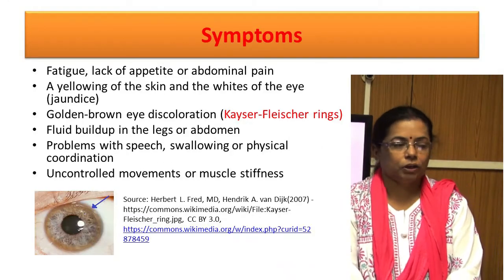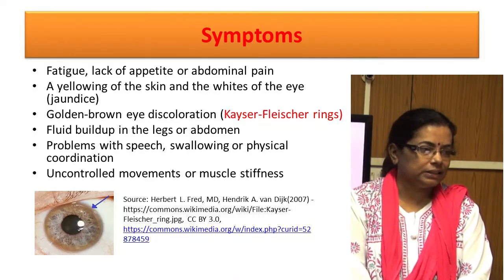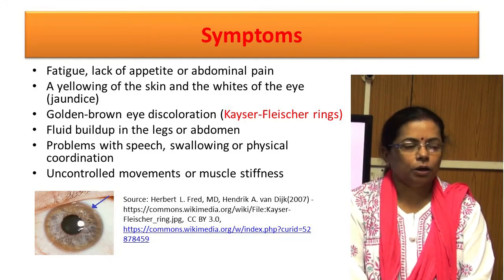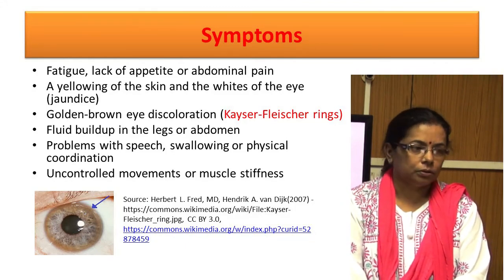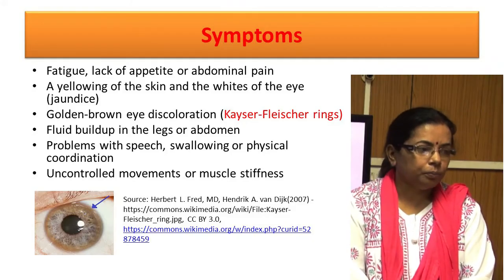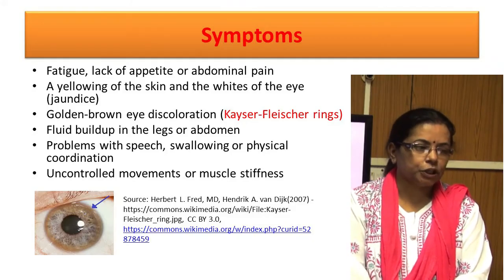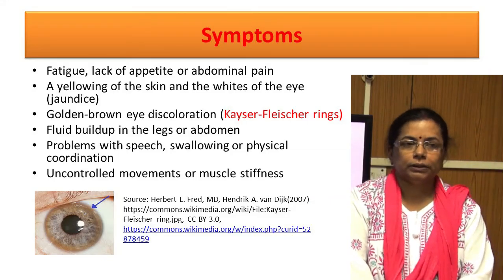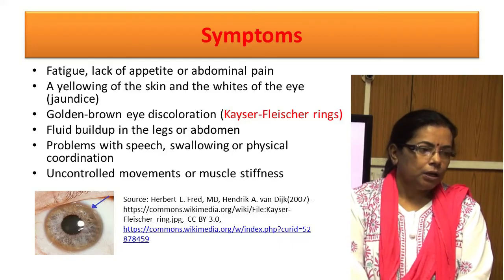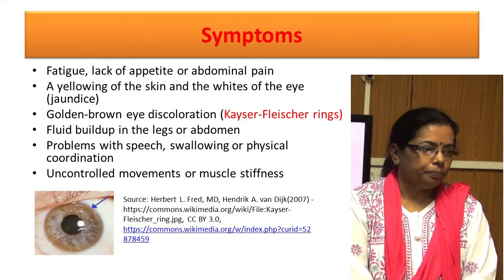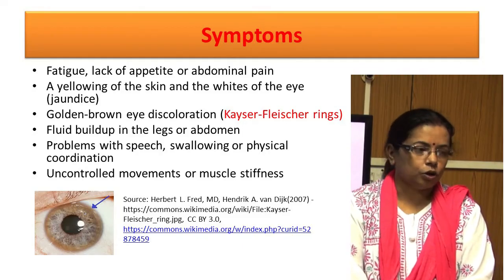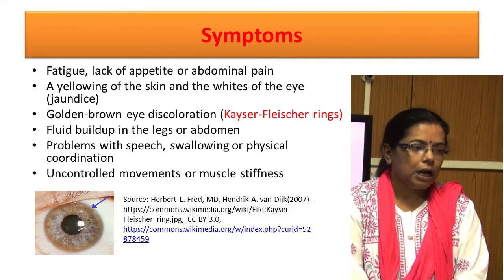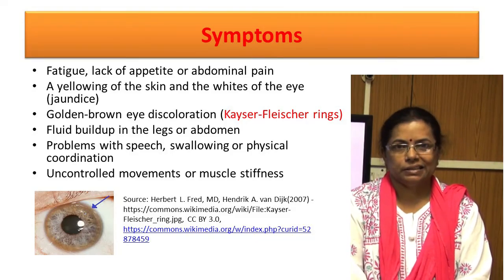Symptoms of copper toxicity in Wilson disease are fatigue, lack of appetite or abdominal pain, yellowing of the skin and whites of the eye just like jaundice, golden brown eye discoloration also known as Kayser-Fleischer ring, a copper deposit in the membrane of the cornea as shown in the picture, fluid buildup in the legs or abdomen, problems with speech, swallowing or physical coordination, uncontrolled movements or muscle stiffness.